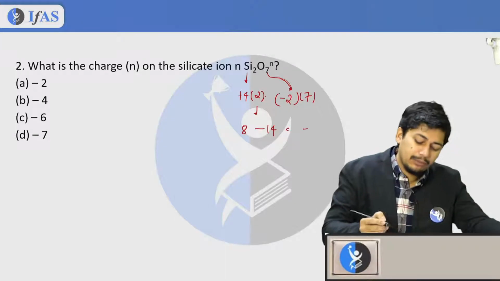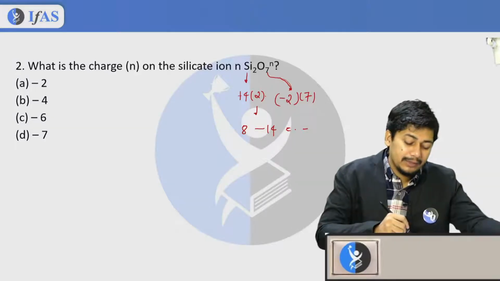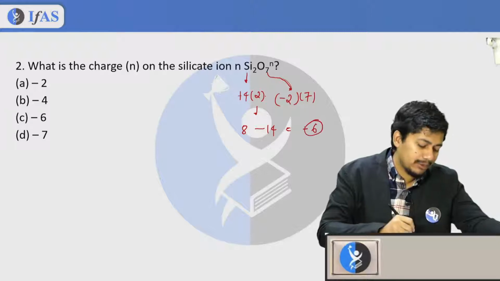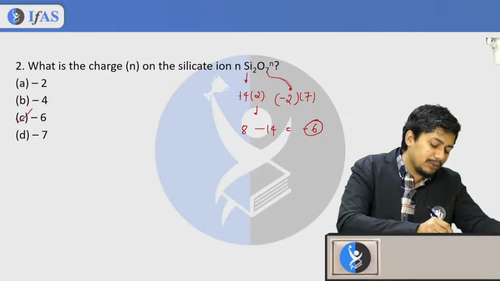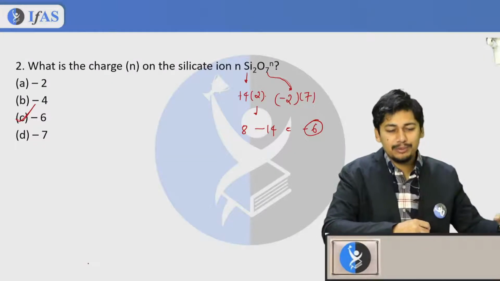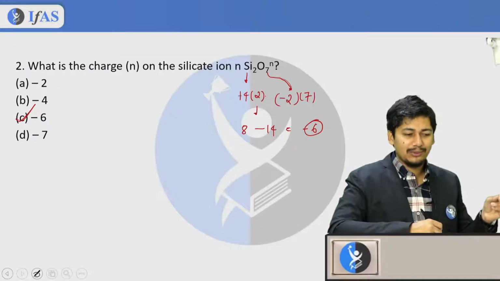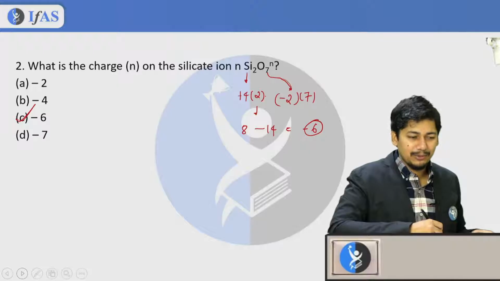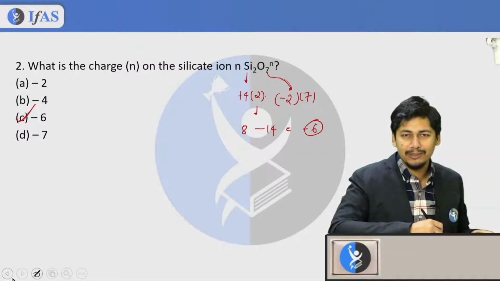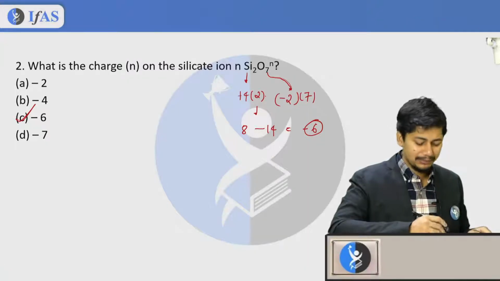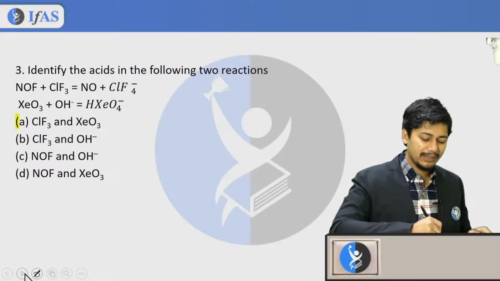So minus 6 happens here. So option C should be your correct answer. I think there was a little bit of confusion, but hopefully everything is sorted now. If you are having any doubt, please let me know. Let's move on to the next question, guys.